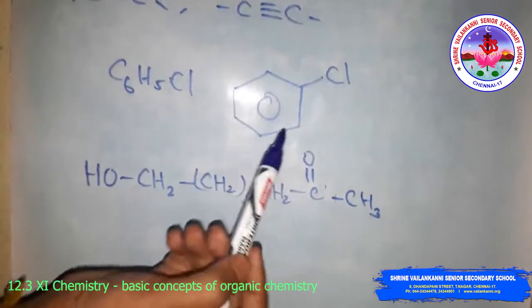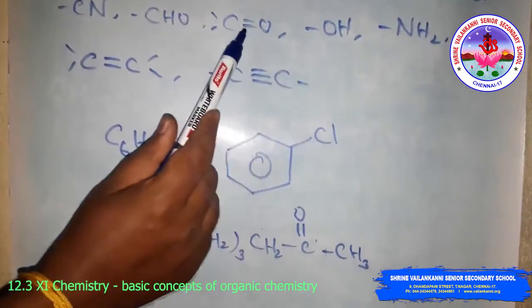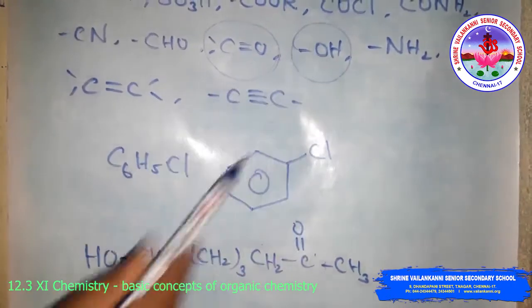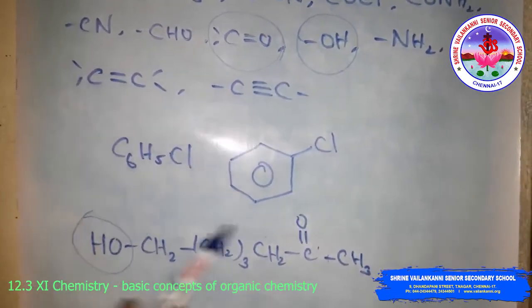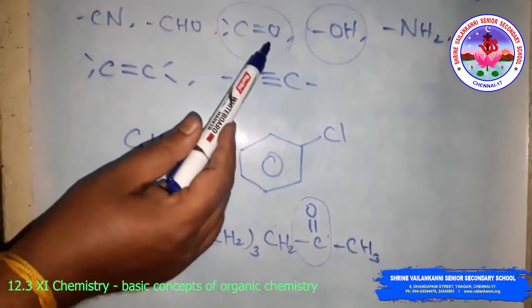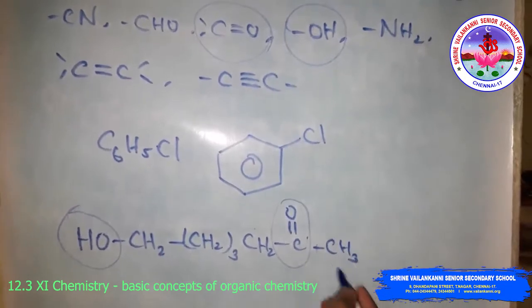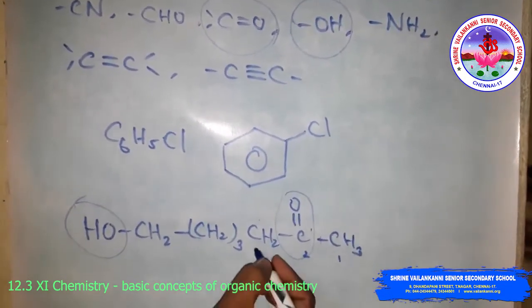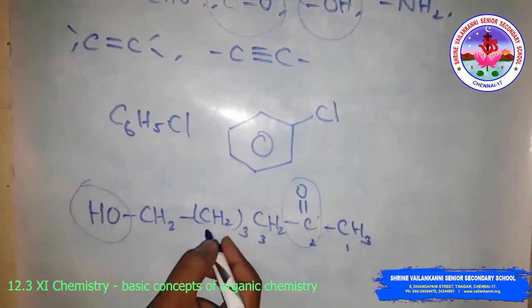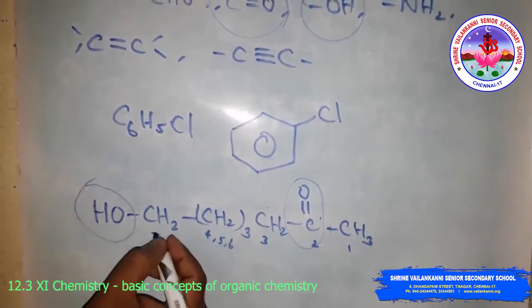Look at the priority: here the ketonic group and the alcoholic group are present. The ketone has the first priority, so you have to give the numbering from right to left: 1, 2, 3, then 4, 5, 6, then 7.